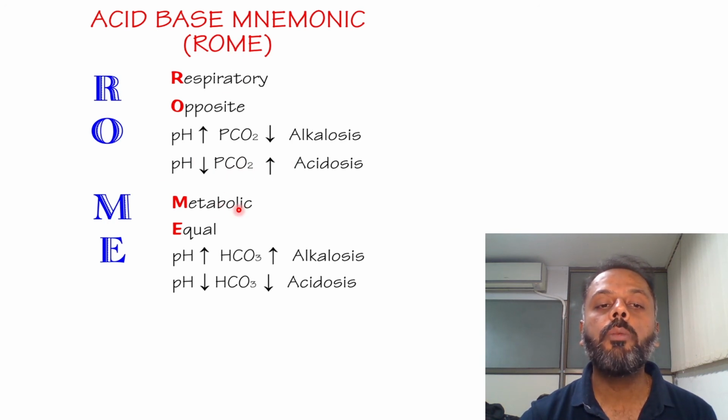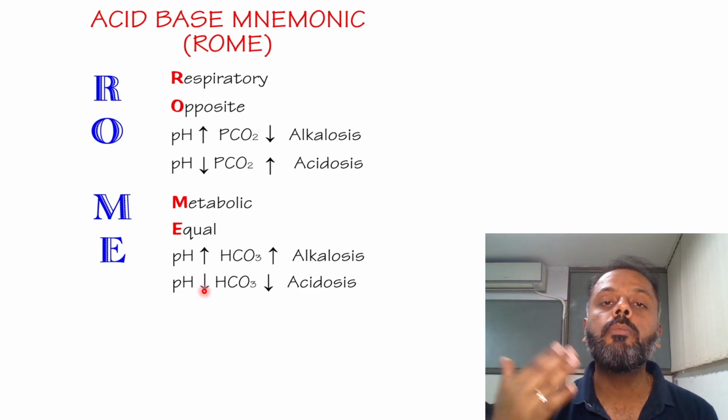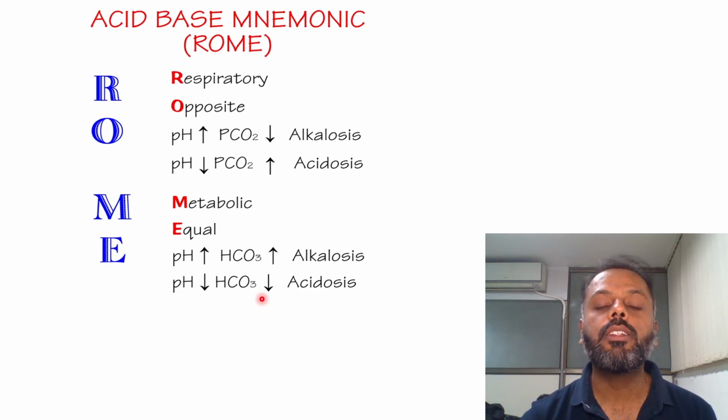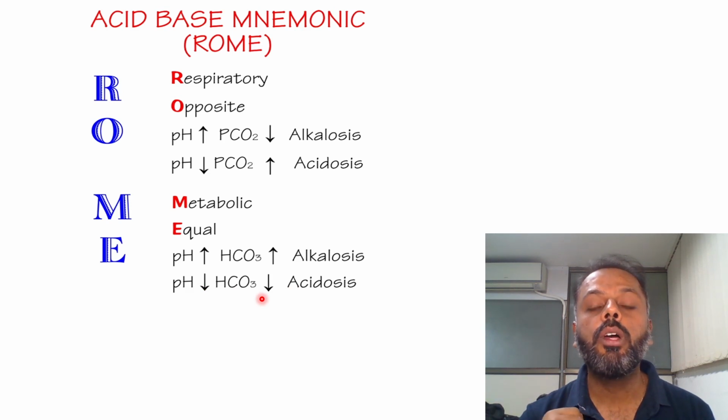Now M stands for metabolic and E stands for equal. So in metabolic acidosis and metabolic alkalosis, equal occurs. That means metabolic alkalosis is characterized by an increase in the pH, so the bicarbonate ion will be increased. Equal occurs, that's why it will be increased. And metabolic acidosis is characterized by a decrease in the pH, so again the bicarbonate ion will be decreased. So that is the mnemonic ROME, and that is all about acid-base disorders.